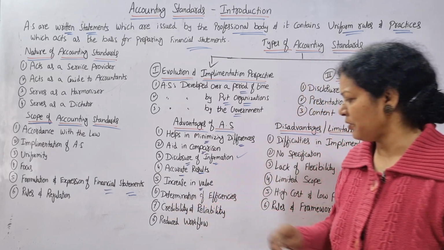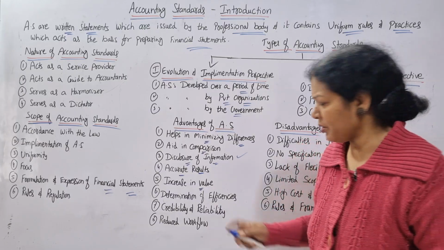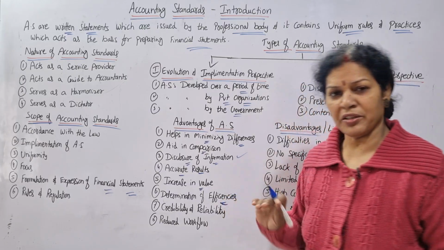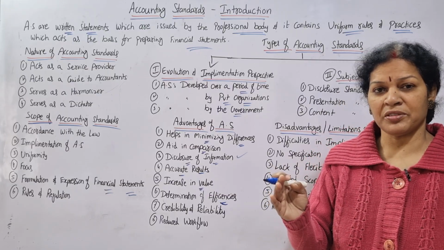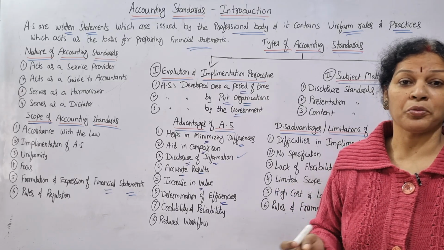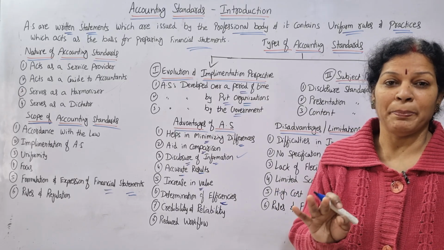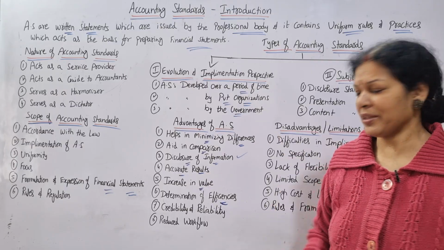Next, determination of efficiencies. Efficiency is also going to be increased. All the accountants are following the same method. Then if any doubts come, they can discuss among themselves. So their efficiency is also going to increase, means they'll be perfect. They'll be perfect and they'll be following the same method.